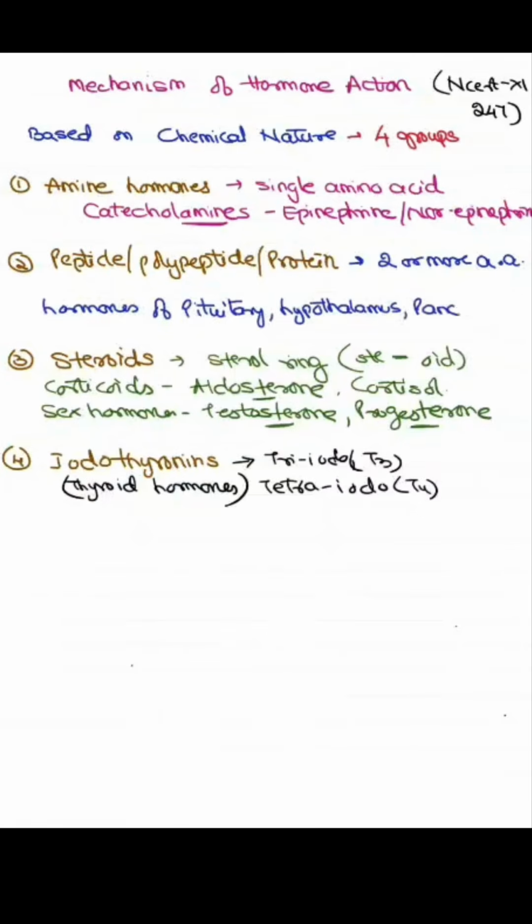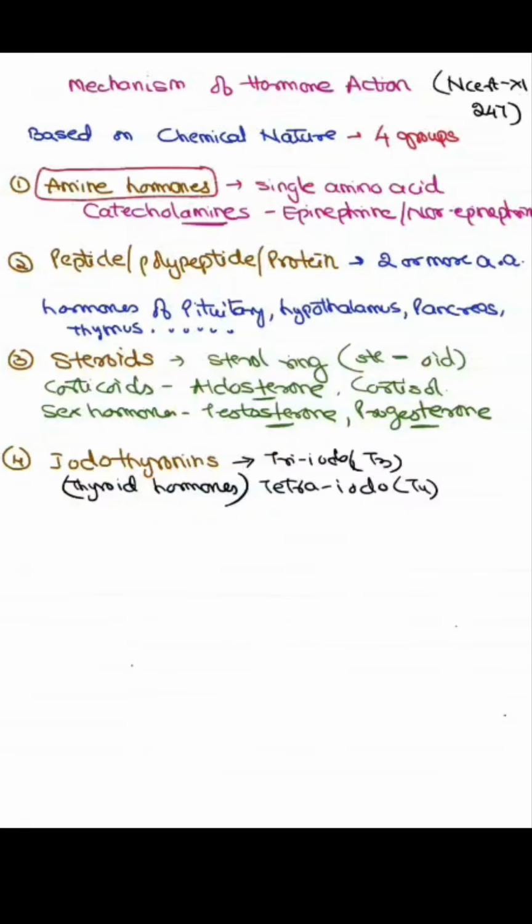Remaining all the hormones, that is the hormones of the pituitary, the hypothalamic hormones like releasing hormones and inhibitory hormones, the hormones of the thymus, pineal gland hormones, and in the pancreas we have insulin and glucagon. So all these hormones come under the category of the protein and peptide hormones.